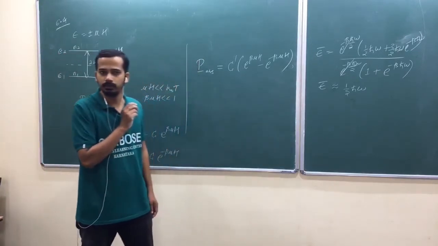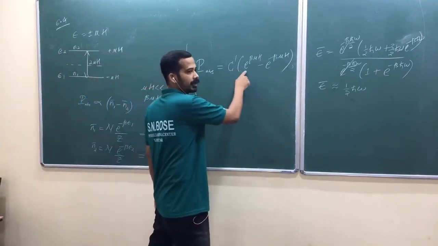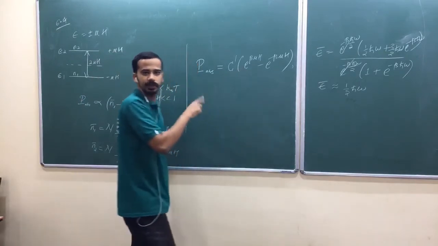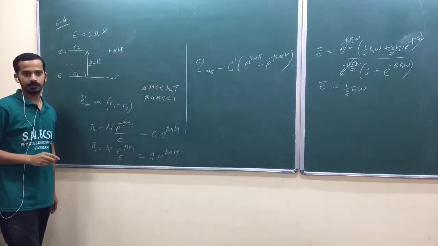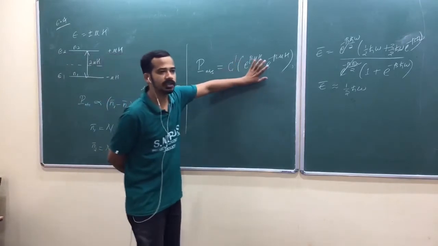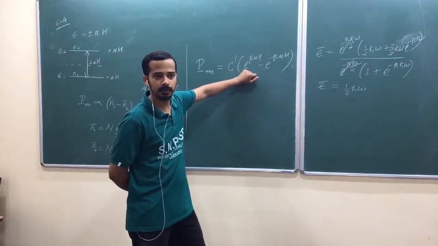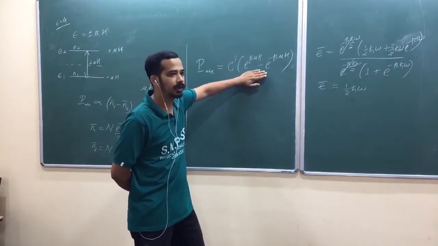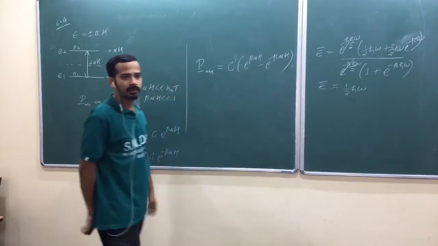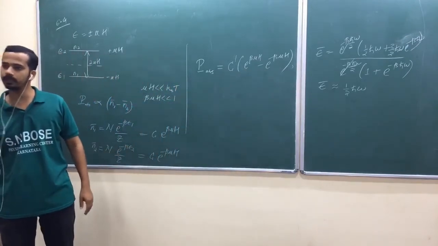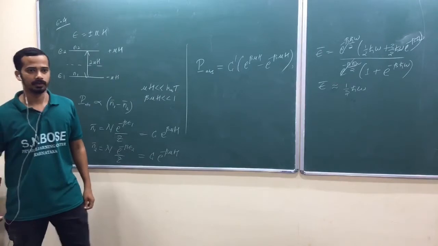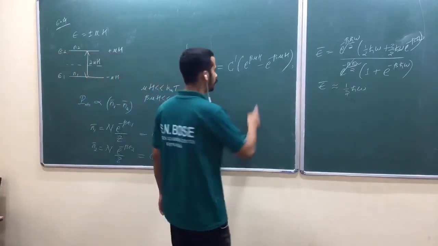Then what would you do? Take the expansion, first two terms in the expansion. e power x is 1 plus x. Or write this one in sine hyperbolic. Can you write it in sine hyperbolic? 2 sine hyperbolic beta mu h, and sine hyperbolic beta mu h is nearly equal to beta mu h when beta mu h is very small. You can use that approximation also, but I prefer this one.